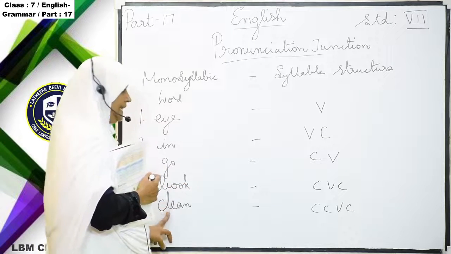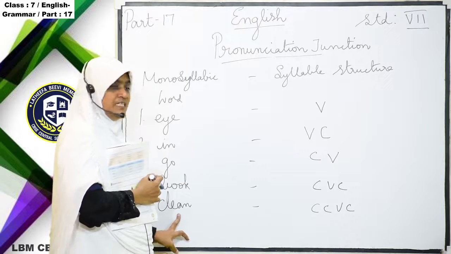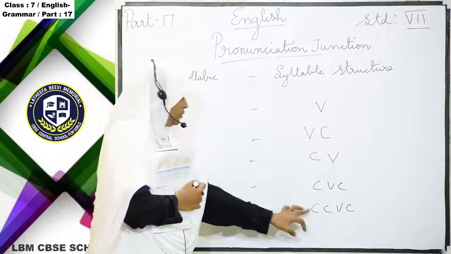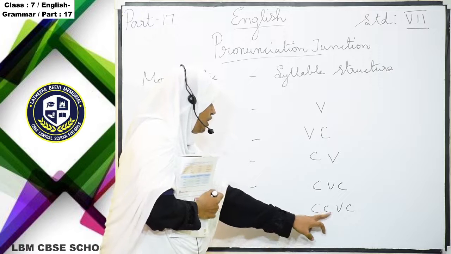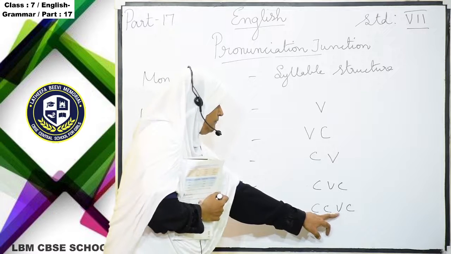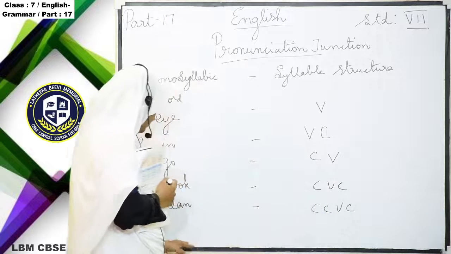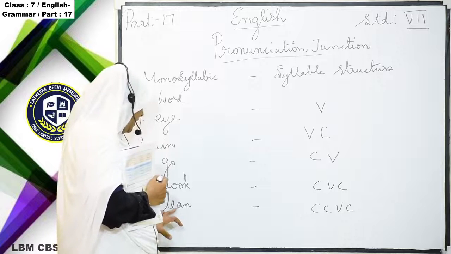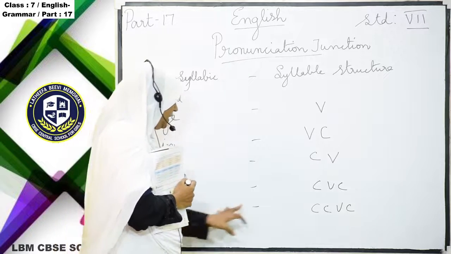"Clean": CL is the consonant sound, in between you have the E sound, and again the N sound is coming. So that is two consonant sounds and one vowel sound, and again one consonant sound is coming.